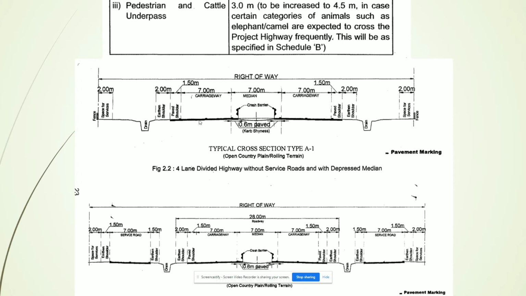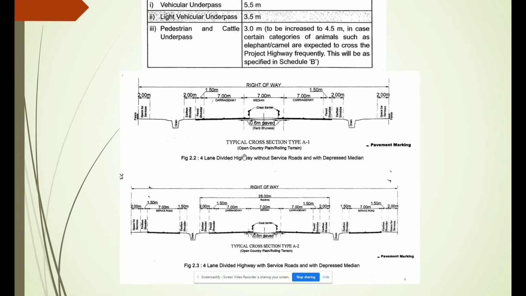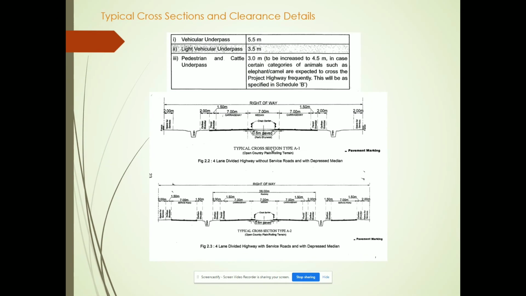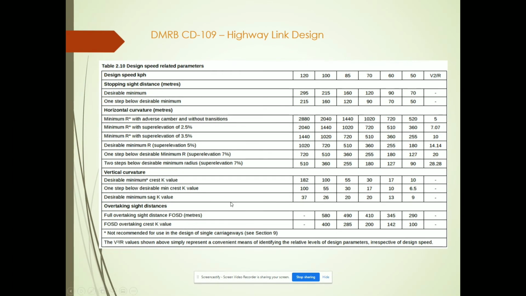This is for open country. They have mentioned the built up area also. Now we'll go to DMRB. In DMRB a combined table is there for stopping sight distance and horizontal, vertical. It's an entirely combined table. Please read these codes, and then you can start working on that.